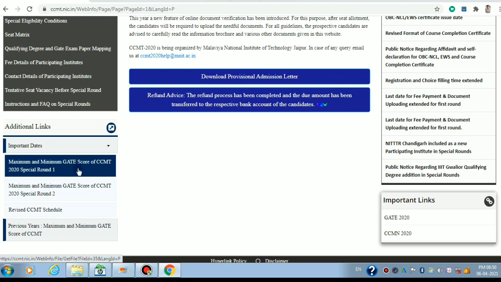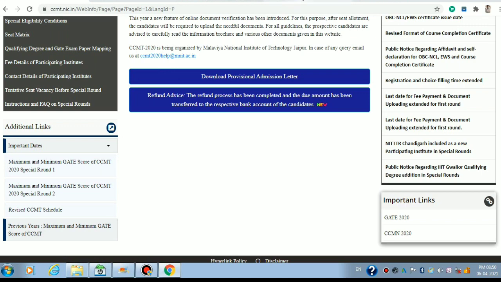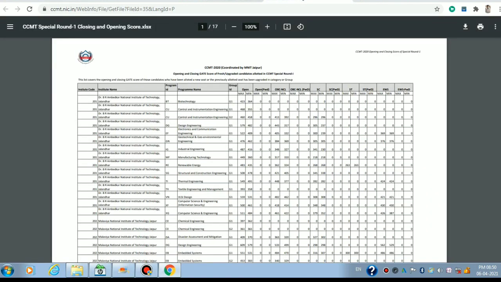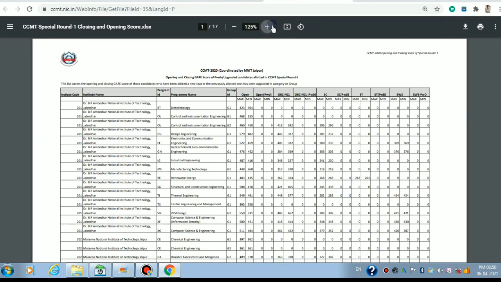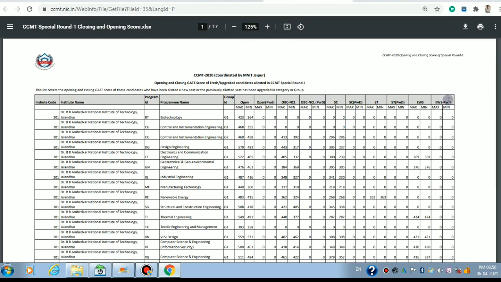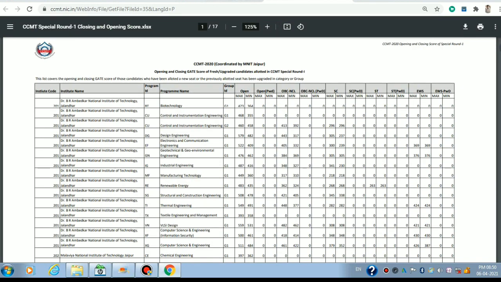After you click on this, you will be directed to a page something like this. You can see that this is a PDF file which consists of almost 17 to 18 pages. Let me zoom in. This contains the cutoffs for NSR1, that means spot round 1, and it contains the cutoffs for open, OBC, SC, ST, EWS and every category along with the PWD categories.